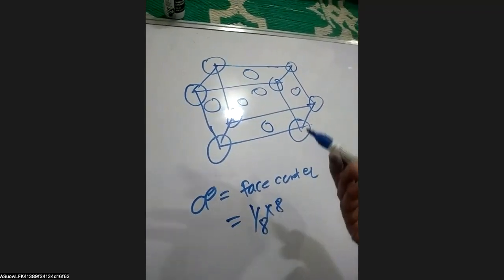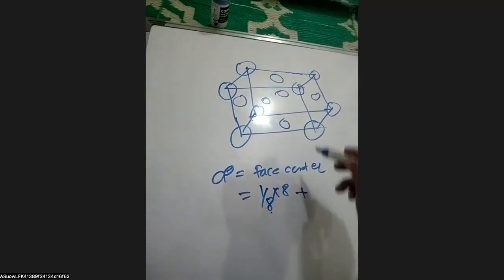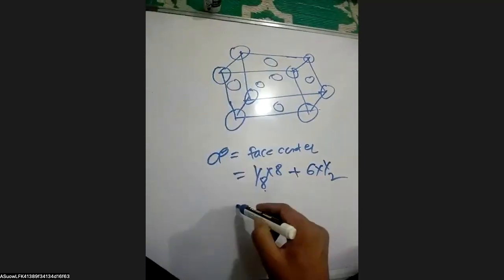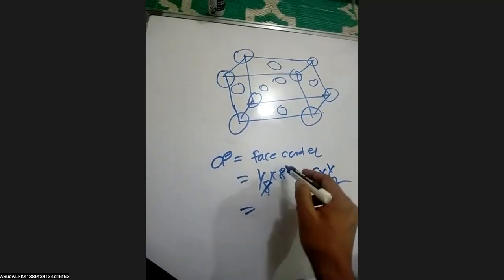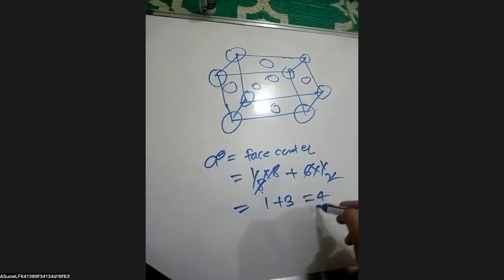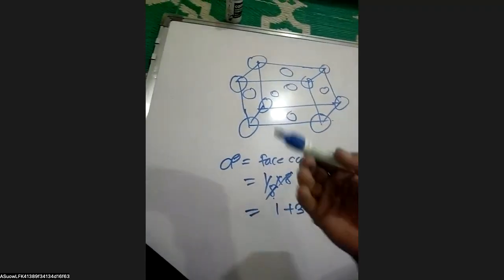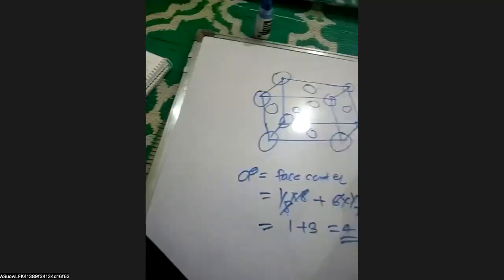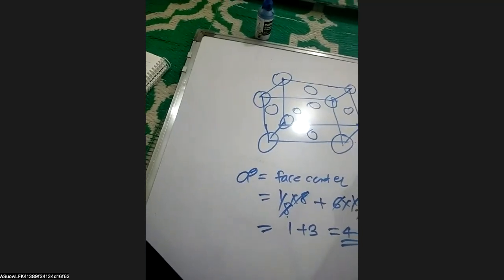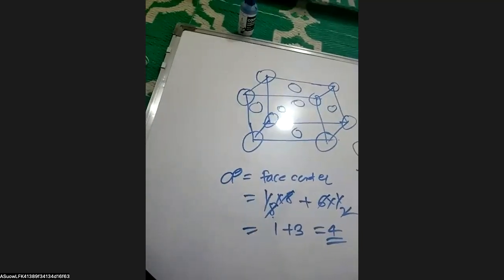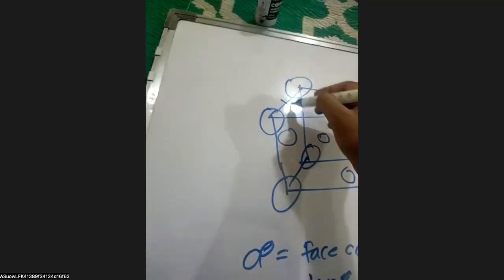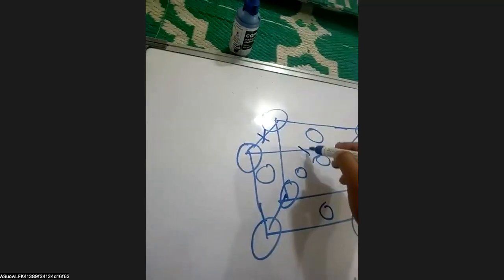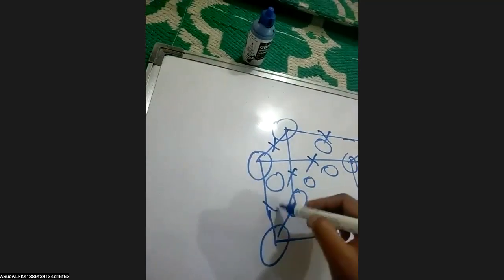And here the Na plus is present in the octahedral void basically. So this octahedral void is present in between the edge length. I am showing the octahedral void by this cross sign. So here we have the edges, that is 12 into 1 by 4, that is 3, plus 1 at the body center. So here the 4 Na plus and 4 Cl minus are present, sir. So it is the example of the FCC.